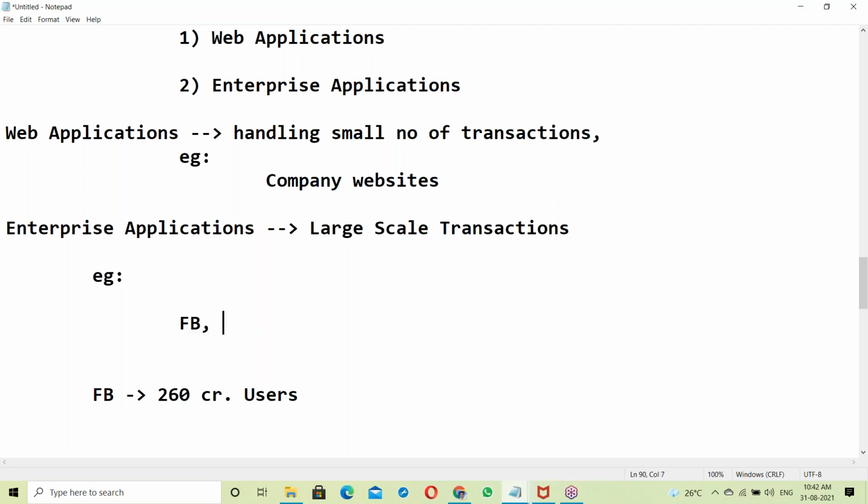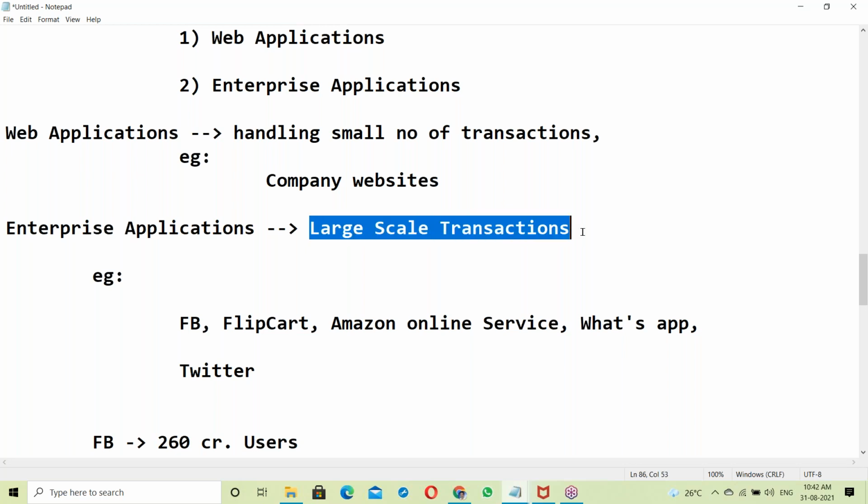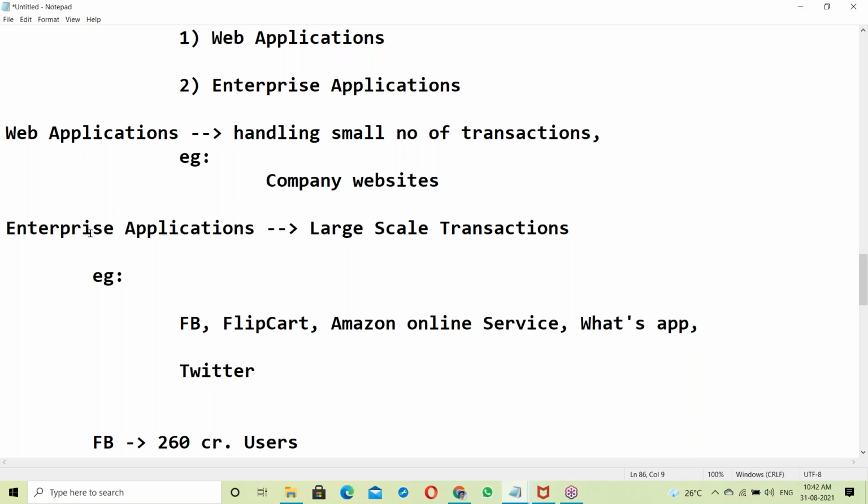Okay, enterprise applications: Facebook, next Flipkart, where a lot of business is being done. Next Amazon online services, next WhatsApp, next Twitter. These are all enterprise applications. They are handling big data and large scale transactions every day. An application which handles large scale transactions is called an enterprise application.